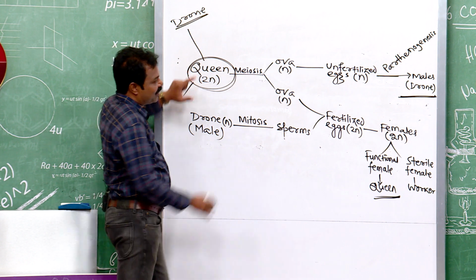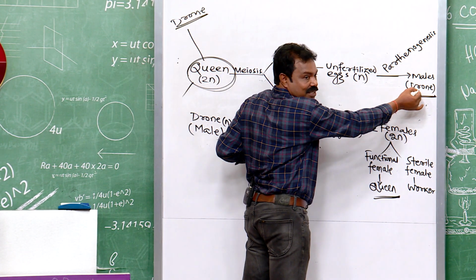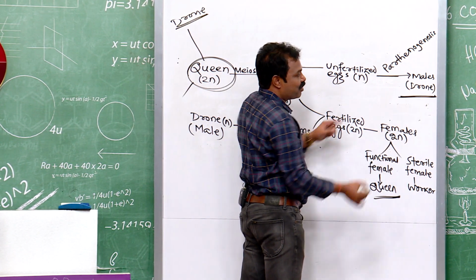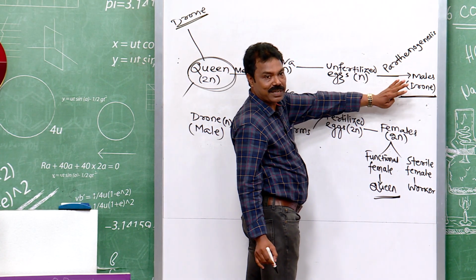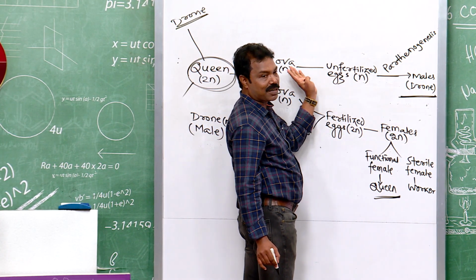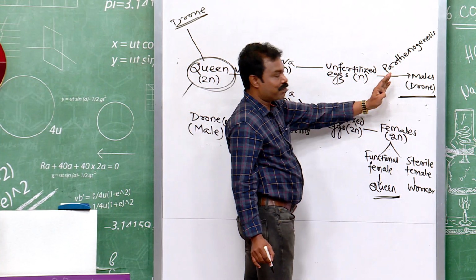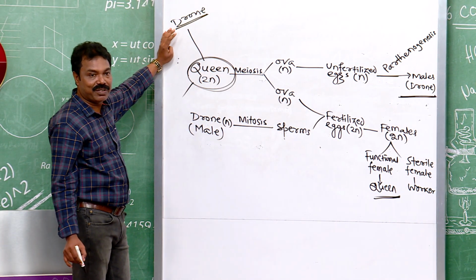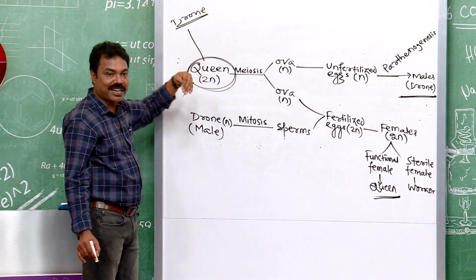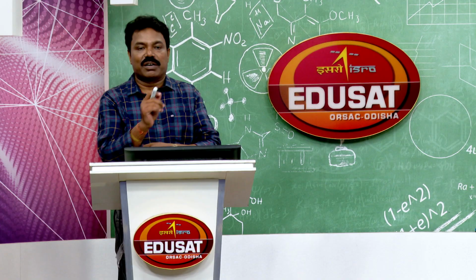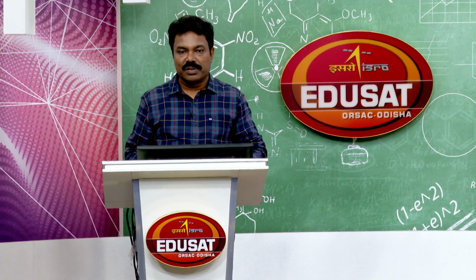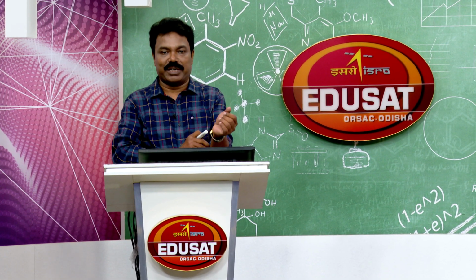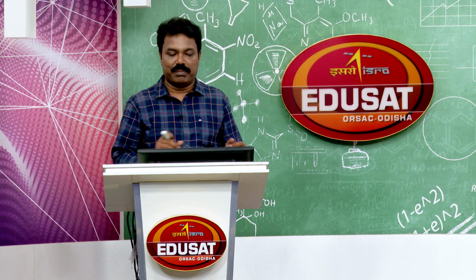Father of the queen is the grandfather of this male. So, these males do not have a father, they are developed from the unfertilized egg of the queen, but these males have a grandfather and thus can have grandsons. Now, we shall discuss some questions on honeybees or the haplodiploid mechanism.